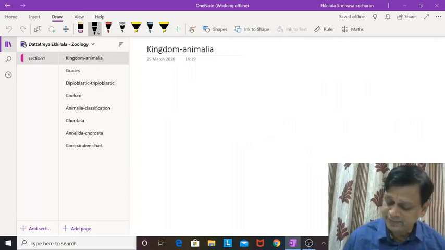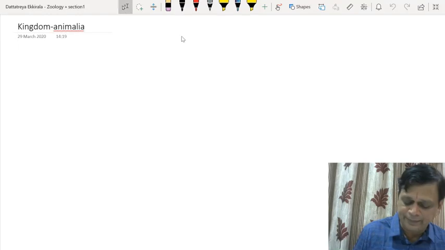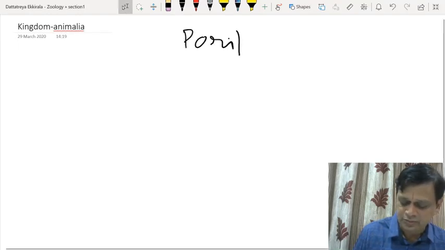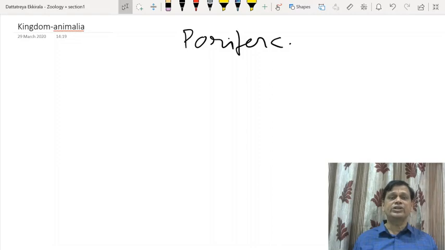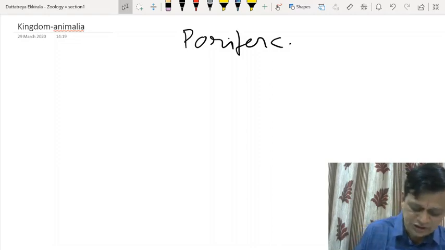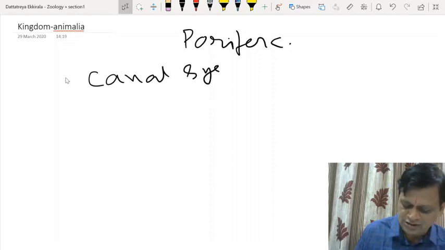So here, coming to Porifera. Phylum Porifera includes multicellular animals which are all aquatic. Some are marine, rarely freshwater, and they may have no symmetry at all, or may show radial symmetry. Both are possible. For many years, they were thought to be plants or plant-like animals. Sedentary in nature, they have a special system, the specialized system in sponges called the canal system.